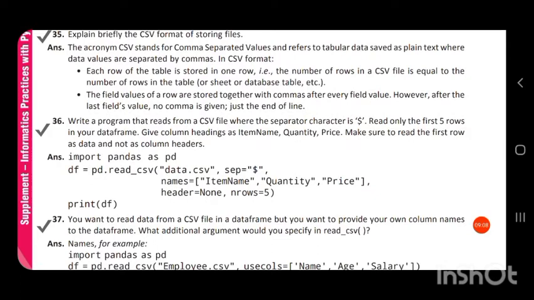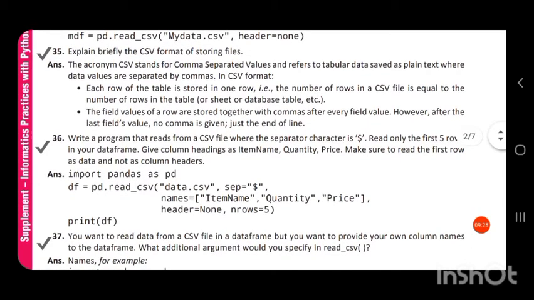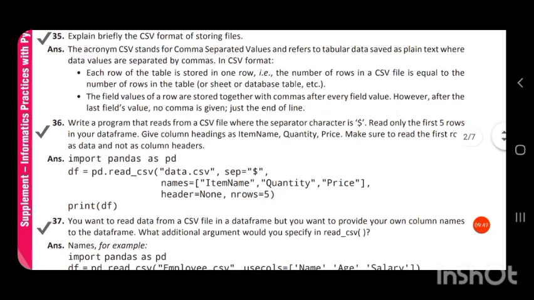Next question. Write a program that reads from a CSV file where the separator character is $. Here in the CSV file, we used the separator character as a comma. Read only the first 5 rows in your data frame. Give column headings as item name, quantity, price. Make sure to read the first row as data and not as a column header.